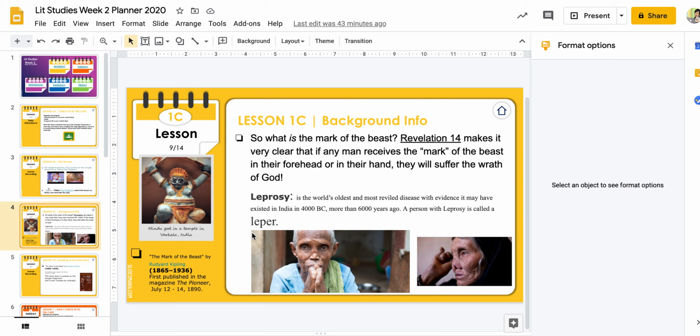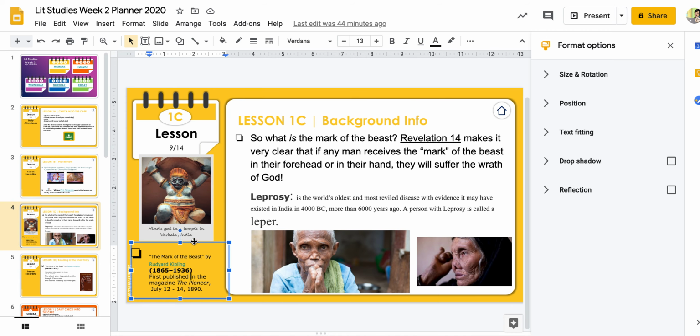It was in India, and like I said, it's mentioned in the Bible. So a person with leprosy is called a leper, and it is a bacterial thing that literally eats your body parts off. So like you can see this person's fingers fell off, this woman's nose fell off. It does not look like a pleasant thing at all to have.